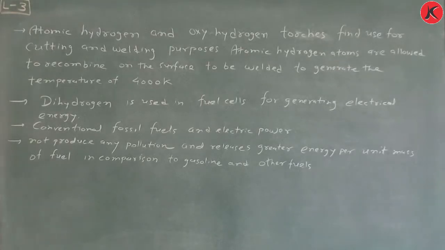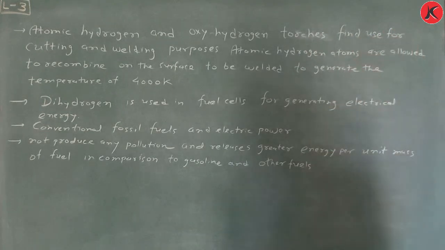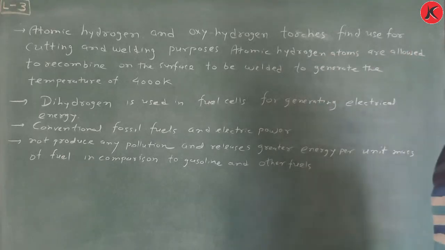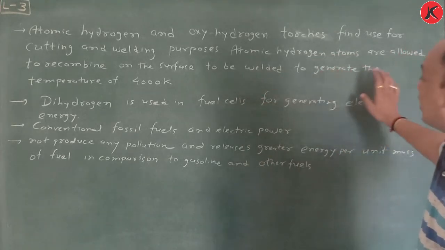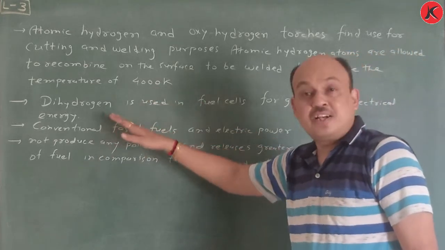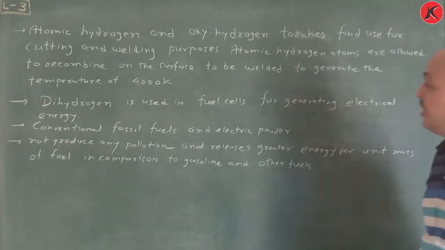So here, atomic hydrogen and oxyhydrogen torches find use for cutting and welding purposes. Atomic hydrogen atoms are allowed to recombine on the surface to be welded to generate a temperature of 4000 Kelvin. Dihydrogen is used in fuel cells for generating electrical energy.